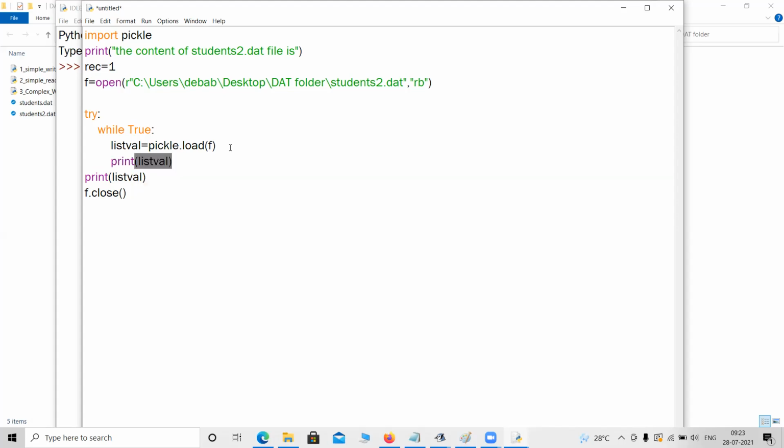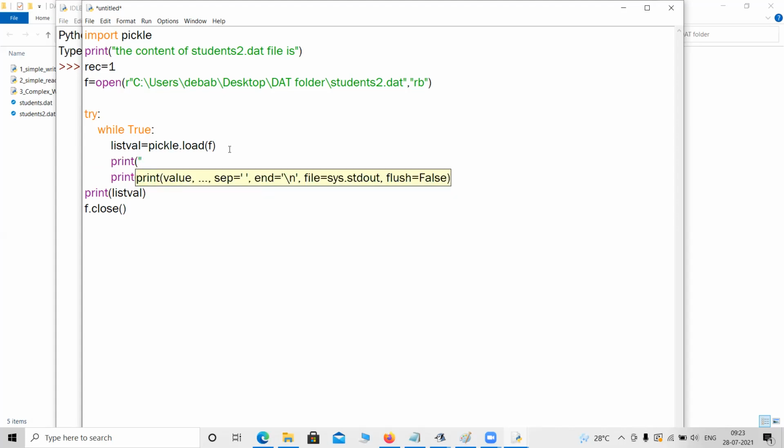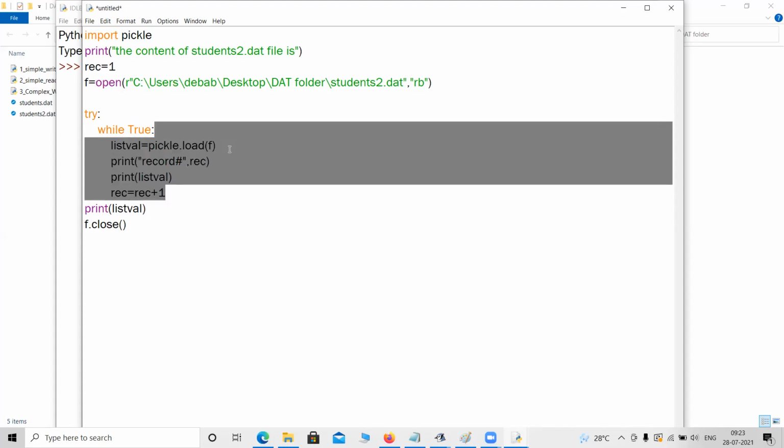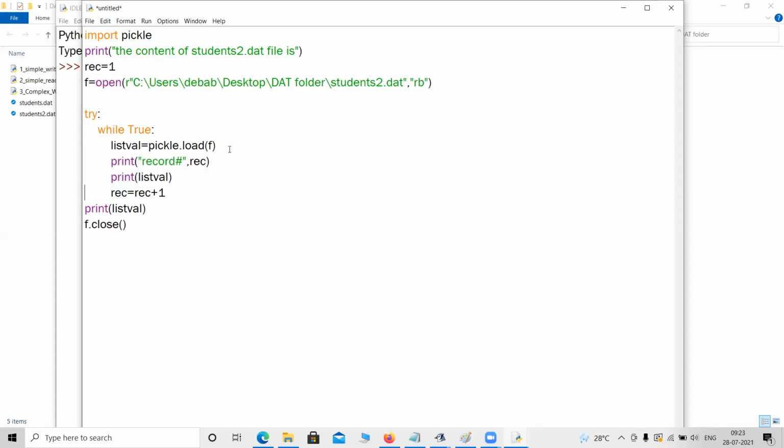I think these things are quite common. Okay, so I can also print like print record number, record, REC, the record number. Then I'm printing the list val, and after that what I'm doing, record equals to record plus 1.